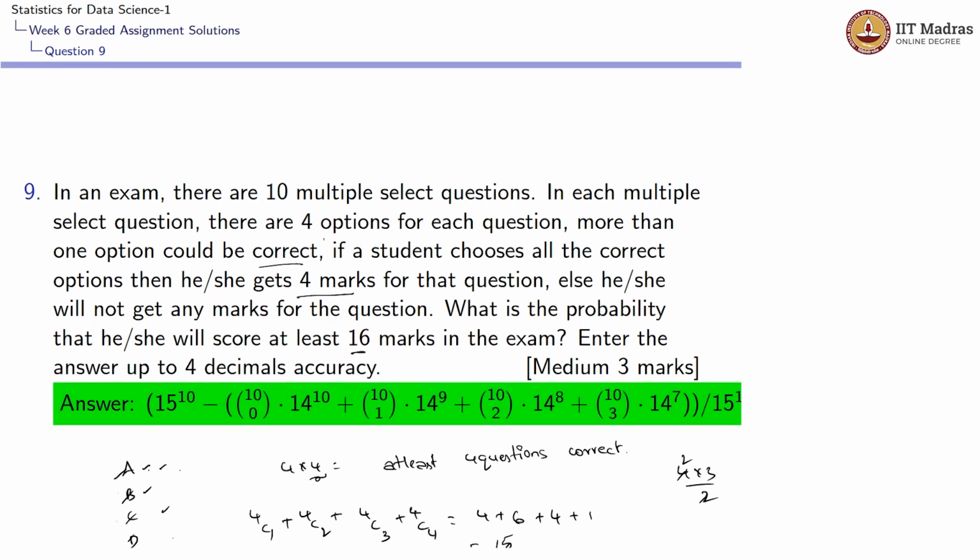It could either be A, only one option could be correct, or 2 options could be correct, or 3 options could be correct, or all the options could be correct. There is only one way among these 15 ways which is correct. So he could choose the correct way. The probability of him getting correct would be 1 by 15, because there is only one way that it could be correct among these 15 ways.